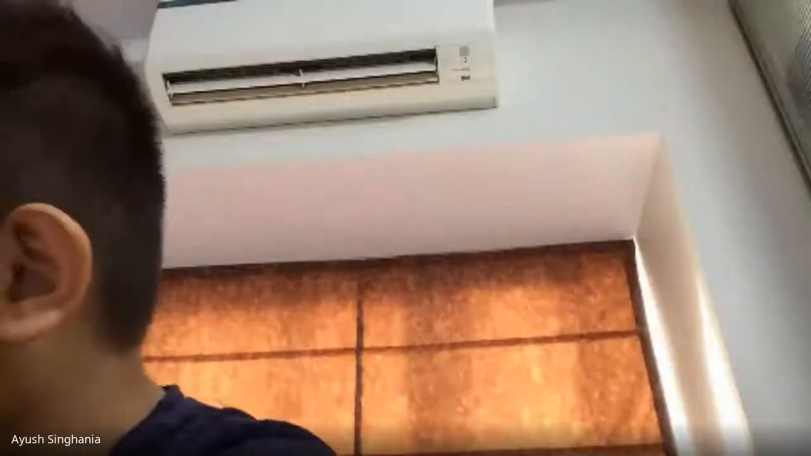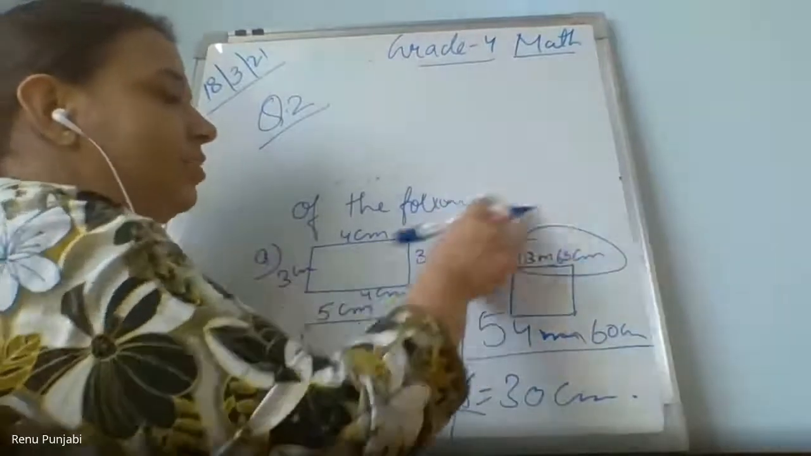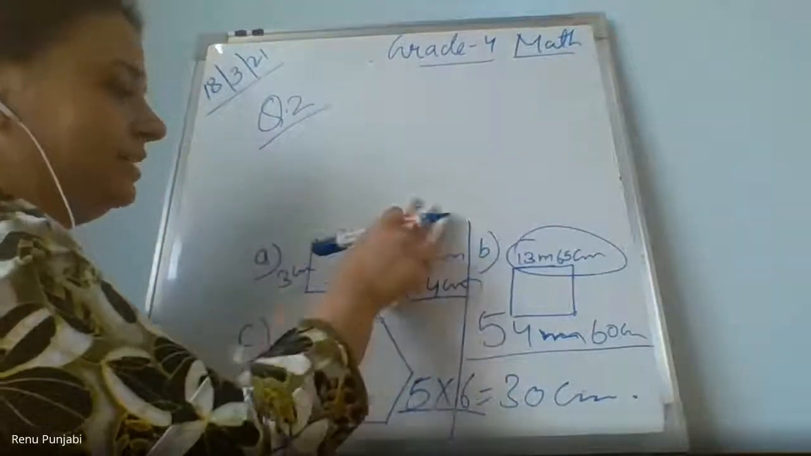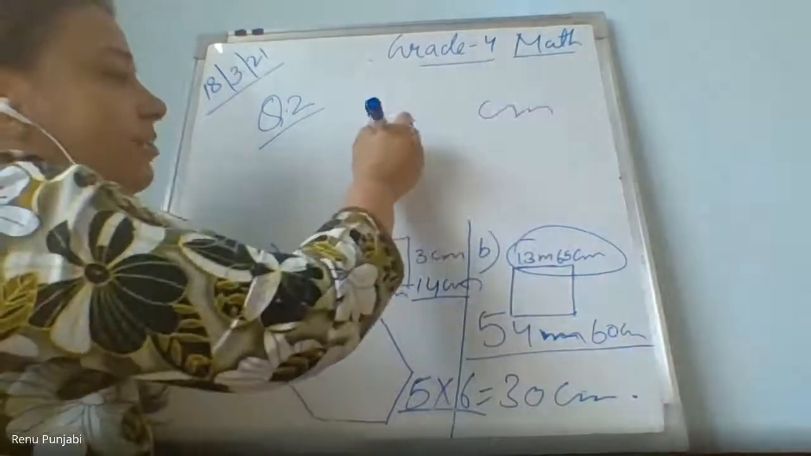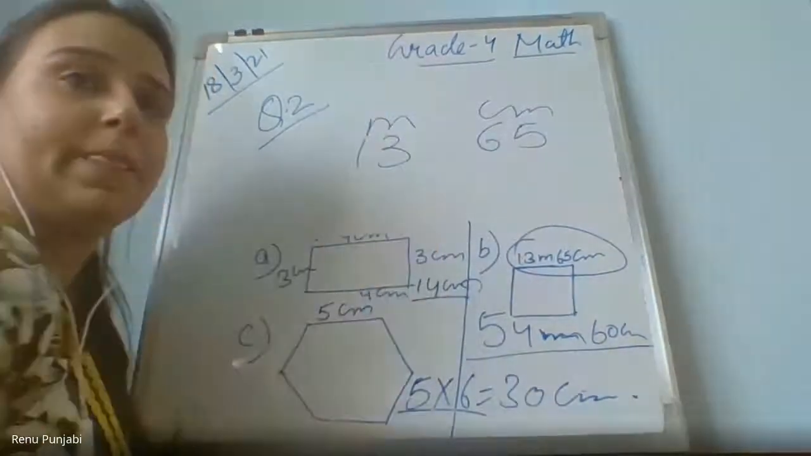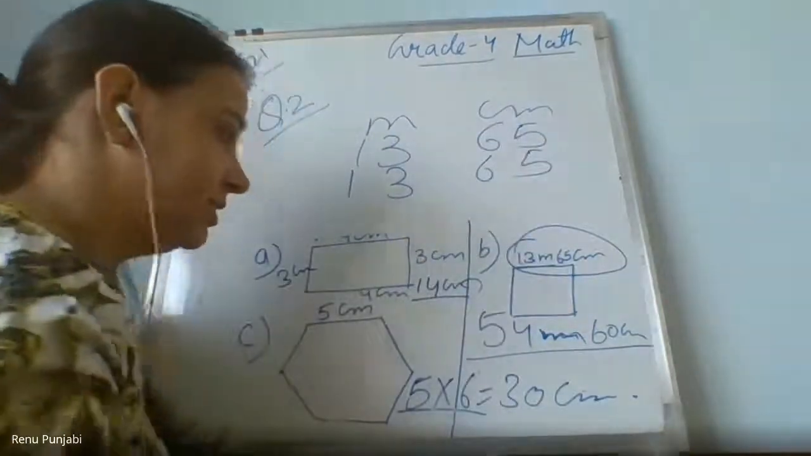Ma'am, I caught my mistake. Wait a minute, just look here, I'm doing it for you. See, it's meter and centimeter both. 13 meters 65 centimeter, either you add them 4 times. Yes, ma'am, my answer came. I added them and I caught my mistake. What was I doing wrong in multiplication? And the answer is 54 meter 60 centimeter.